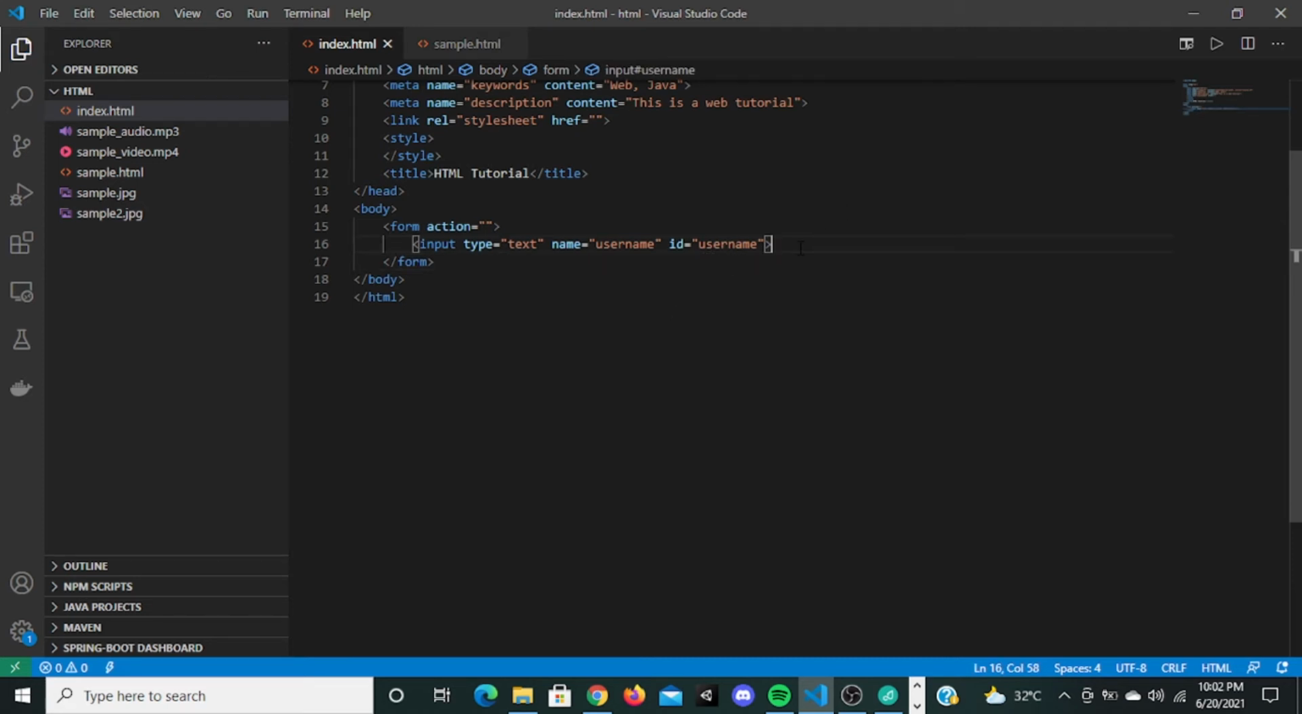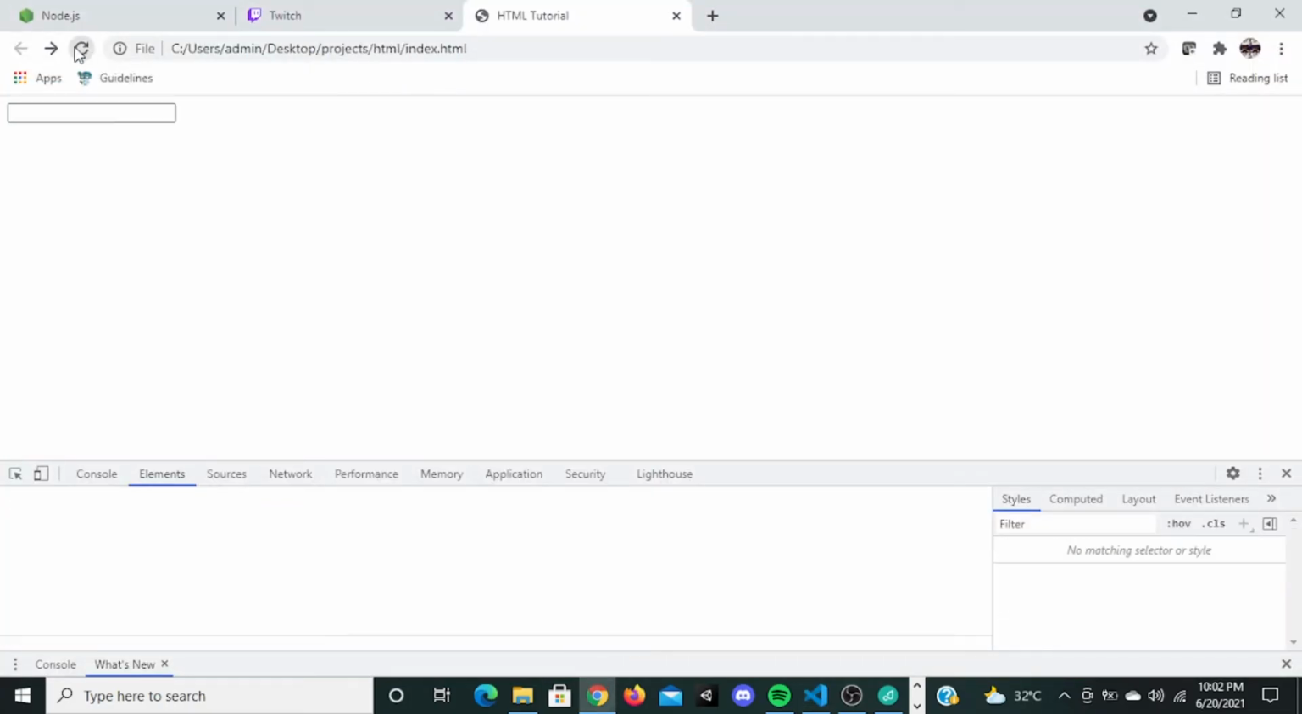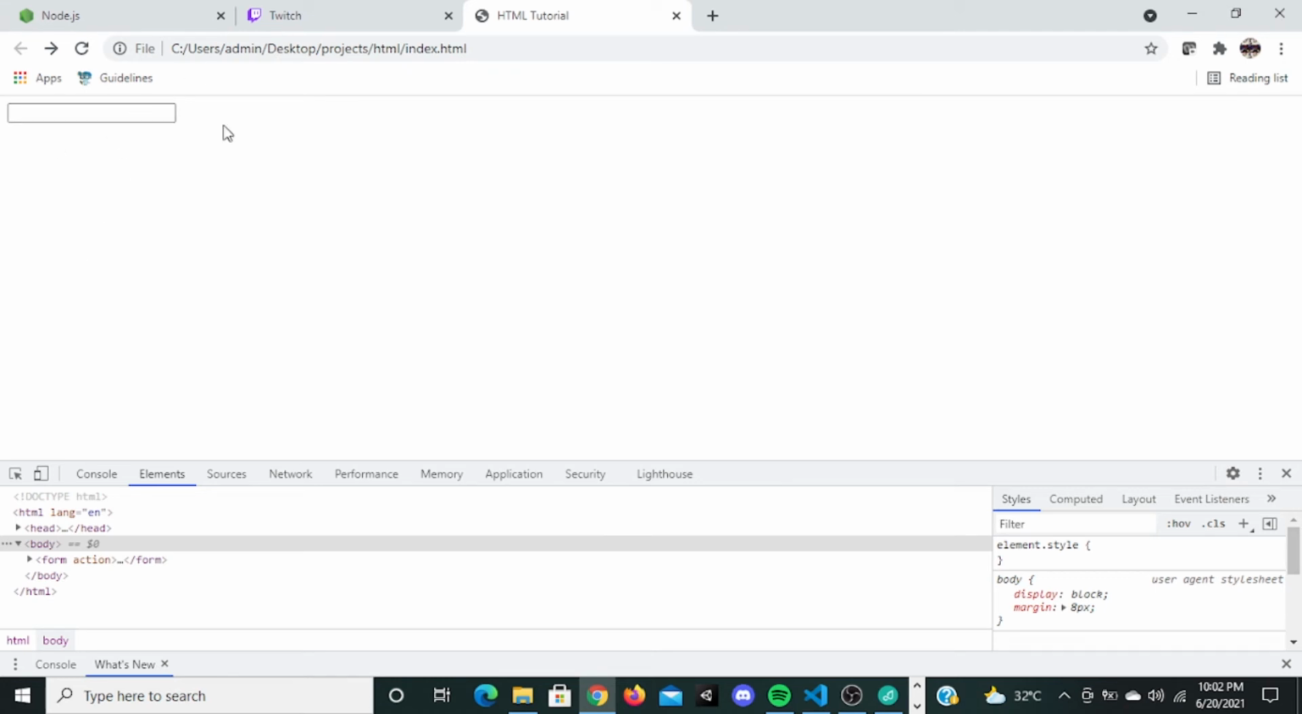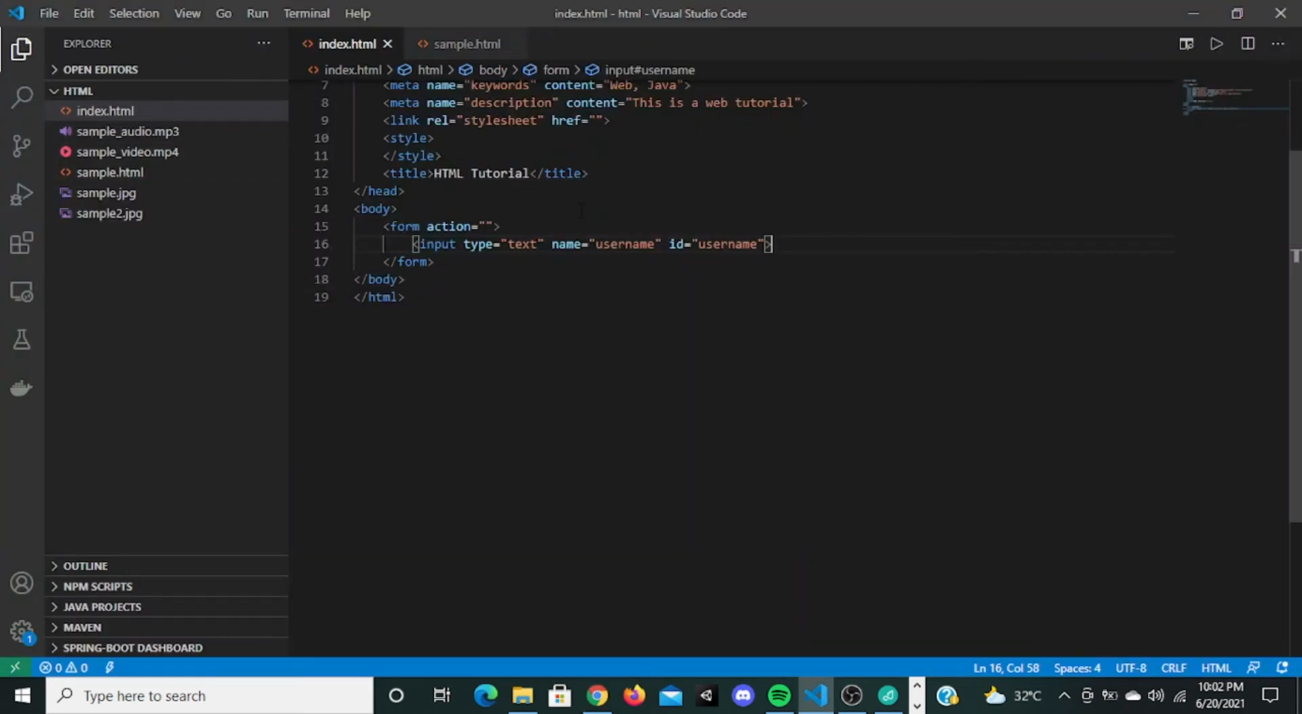Now if I save this, go here, and refresh this, you can see a box here. This box is something we can interact with. Now if I type something like this, see, the user can type something in this. So there are different types of input. Now this input type is text.